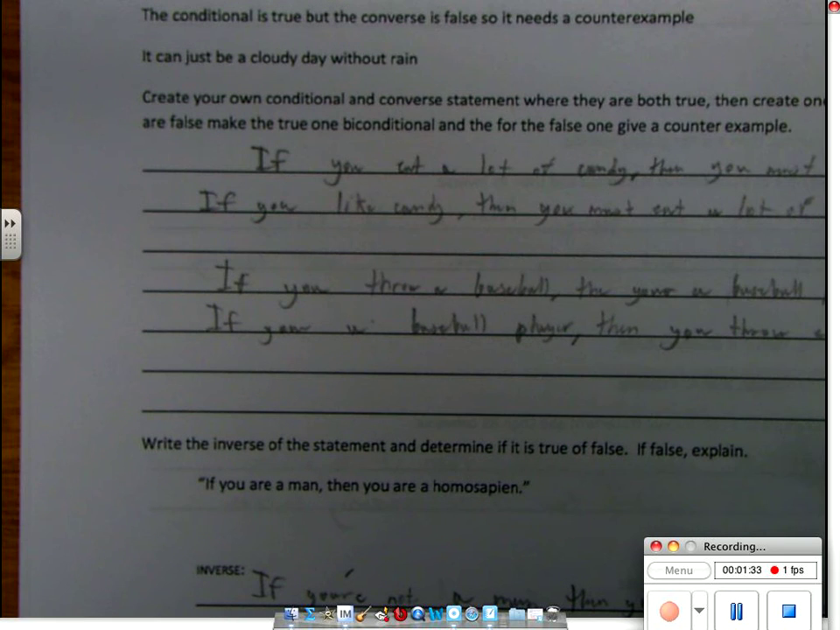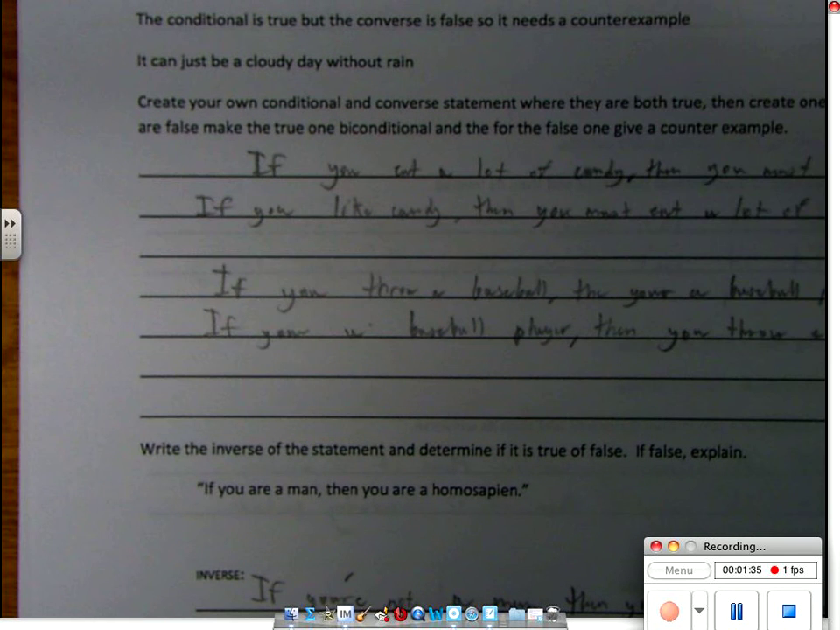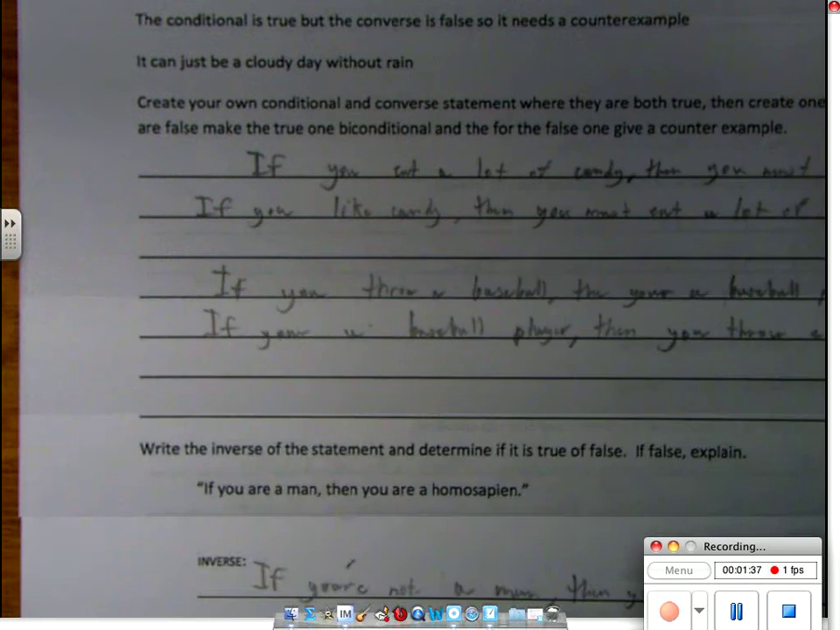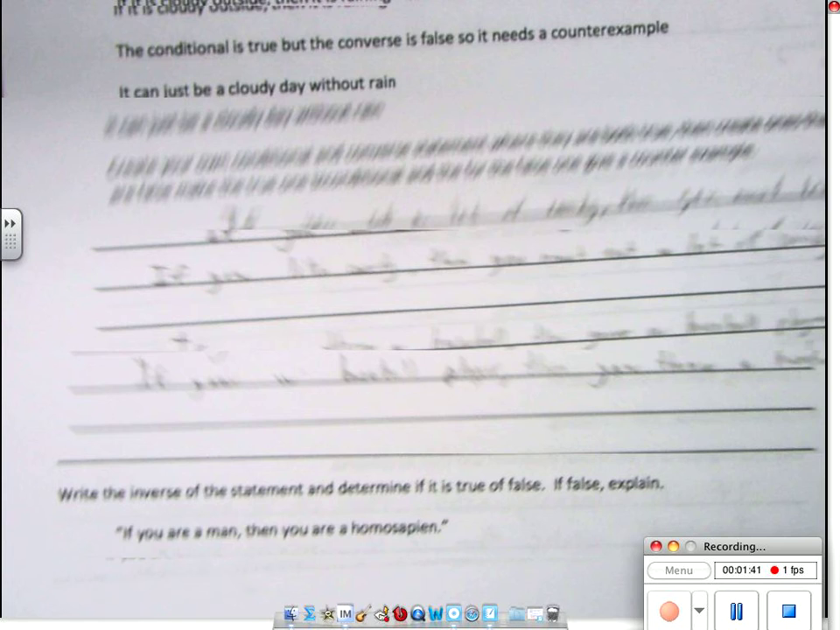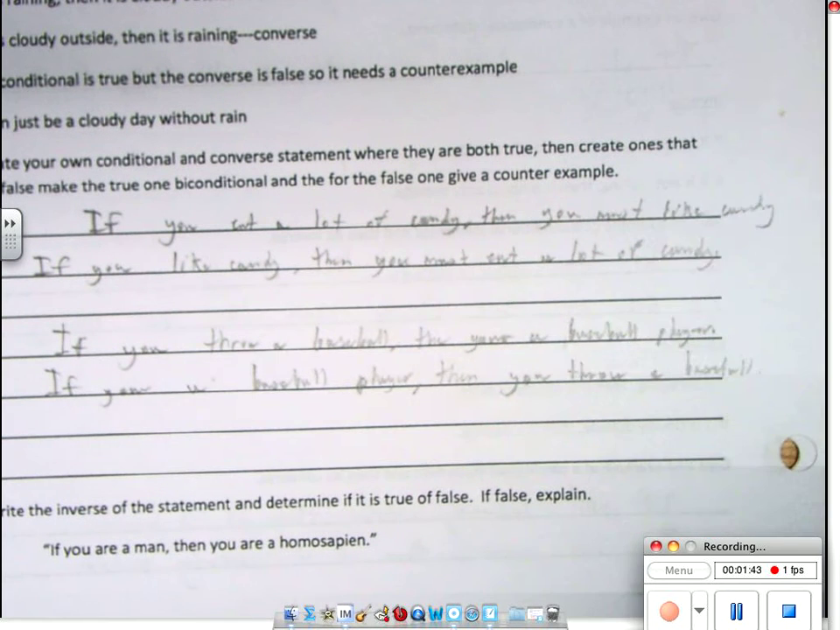If you eat a lot of candy, then you must like candy. Okay. If you like candy, then you must eat a lot of candy. Okay. Can we think of a counterexample for it? If you eat a lot of candy, then you must like candy. If you like candy, then you must eat a lot of candy. Right, you don't have to eat a lot necessarily, just because you like it. Okay, so that would be a good counterexample.